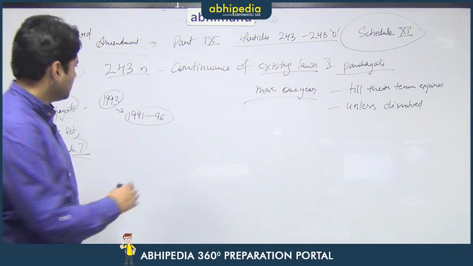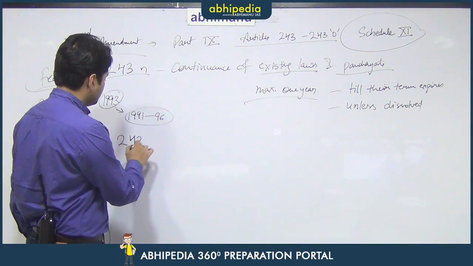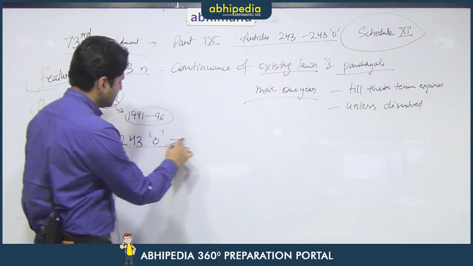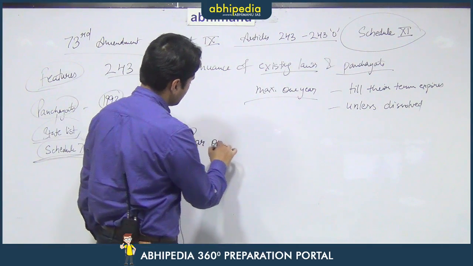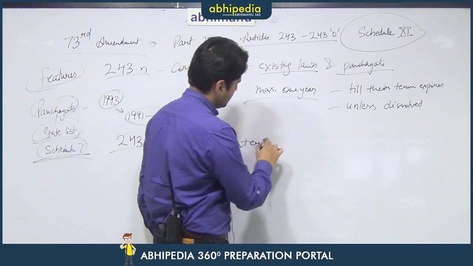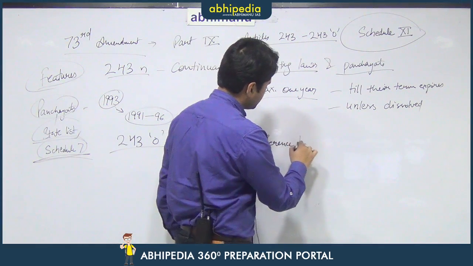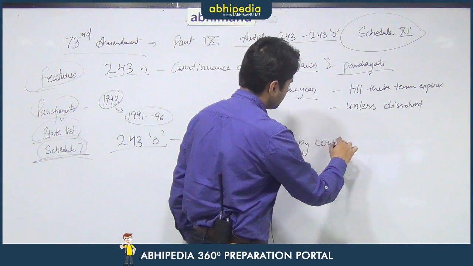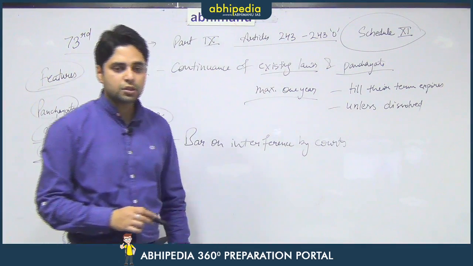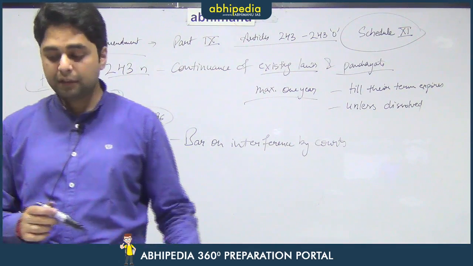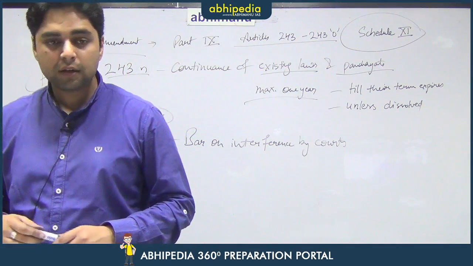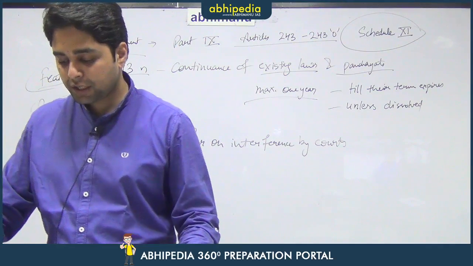The last article, which is Article 243O, talks about the bar on interference by courts. It means that the courts will not interfere in the matters of panchayats, in the electoral matters of panchayats.